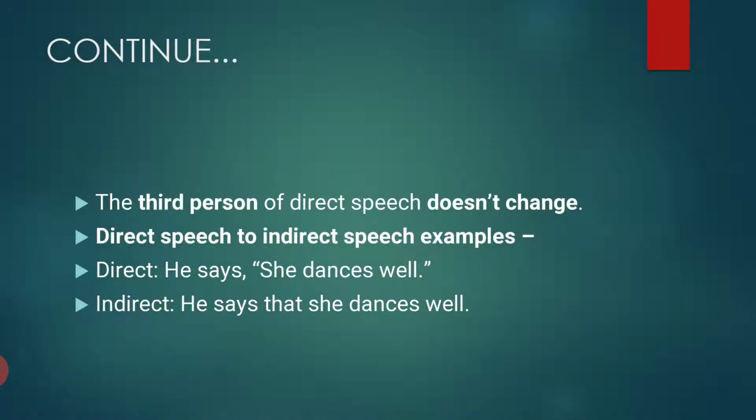The third person of direct speech doesn't change. He says, "She dances well." Indirect: he says that she dances well, because the third person of direct speech is not changing, he and she.